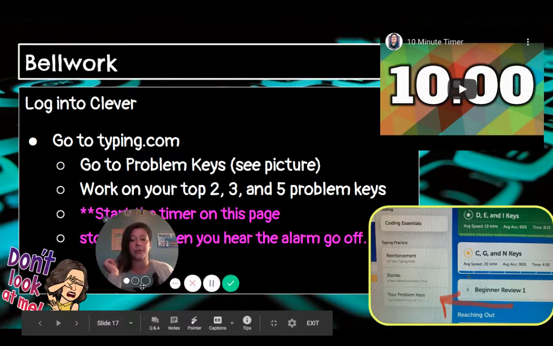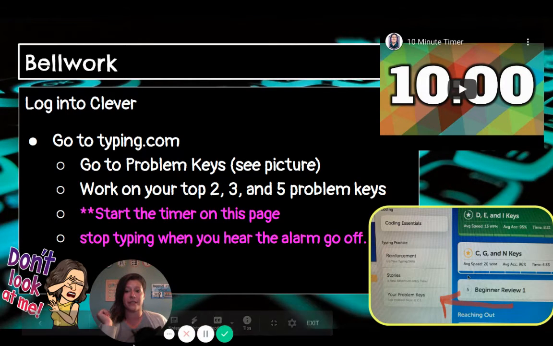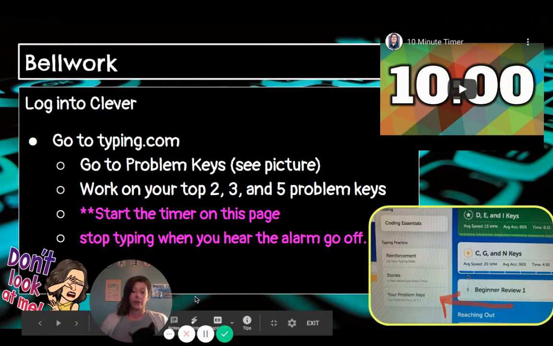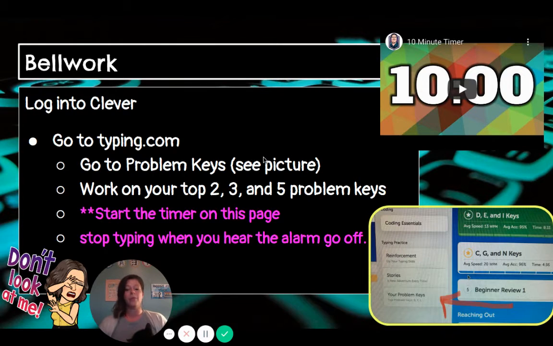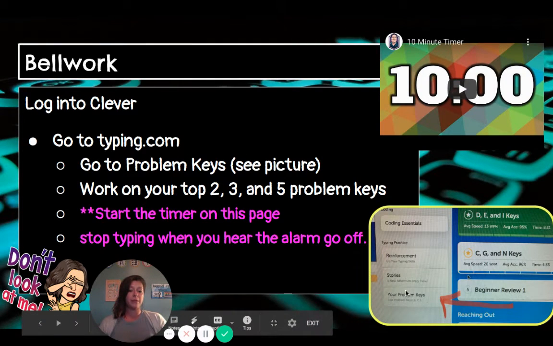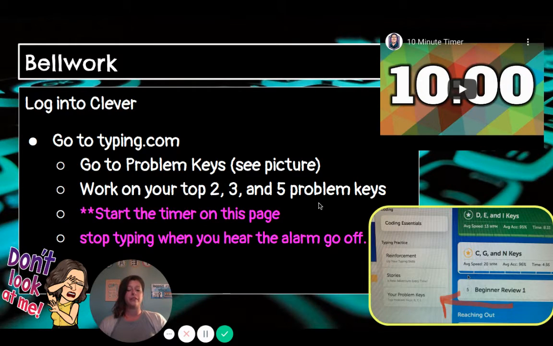So here is your bell work for today. It's a little different. So what I want you to do is when you log into Clever and go to typing.com, we're going to go to something called problem keys, okay? So I show in this little picture where problem keys is found, and you're going to work on your top 2, 3, and 5 problem keys.